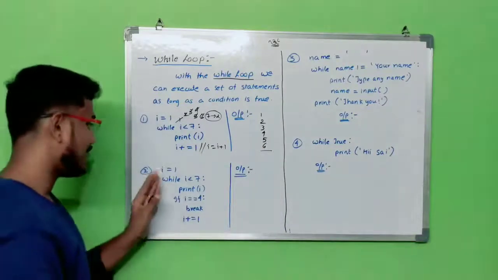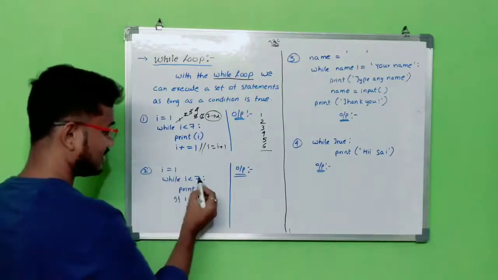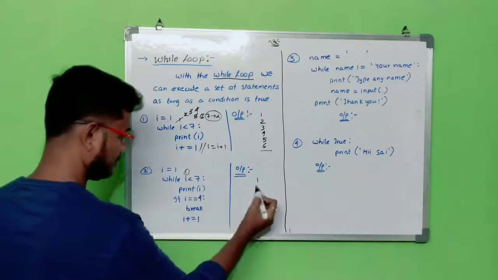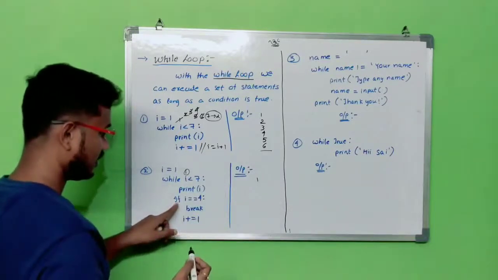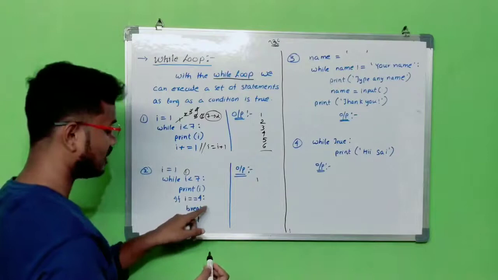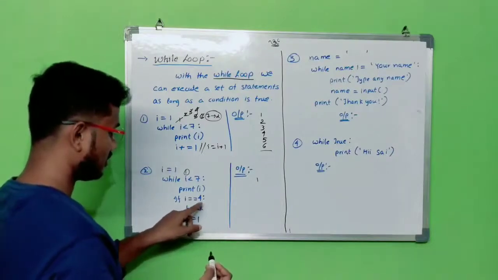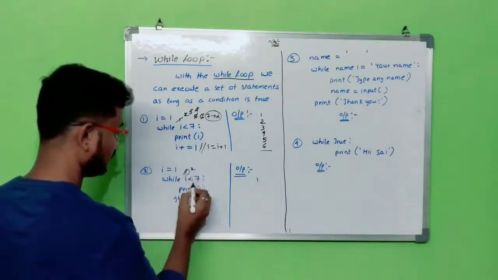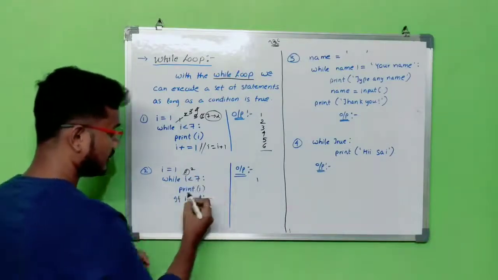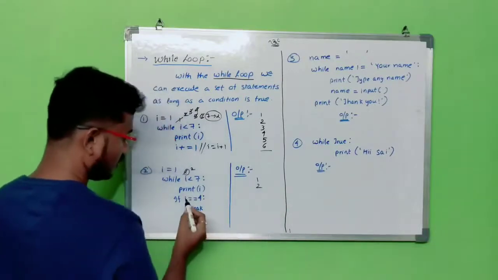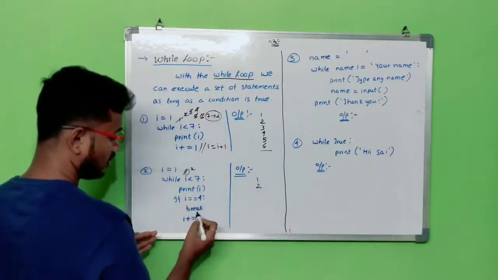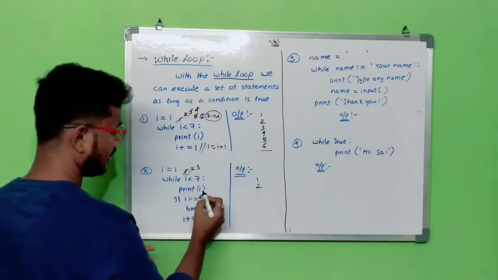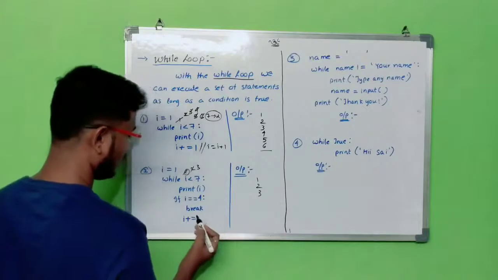Coming to another example, I equal to 1, while 1 is less than 7. This condition is true. Print 1. Again what will happen here? If 1 is equal to 4, this condition is false. So it will not terminate. And here I will be incremented to 2. 2 is less than 7. Again print 2. Again this condition is false. So this I value will be incremented to 3. Print I. Here 3 is the I value.